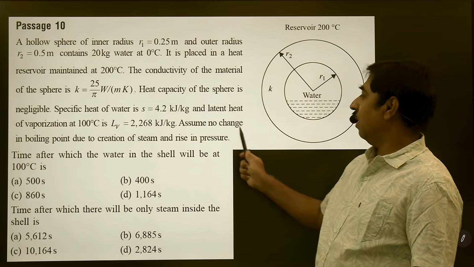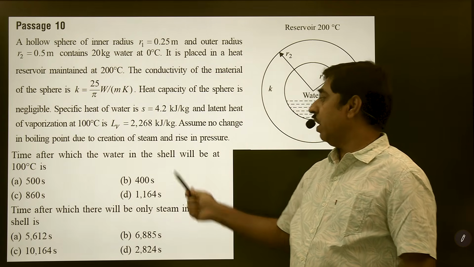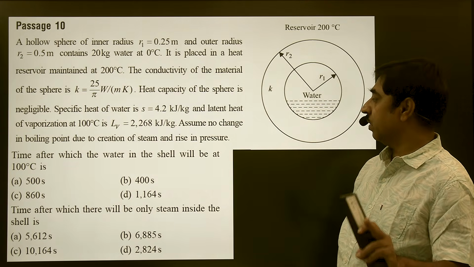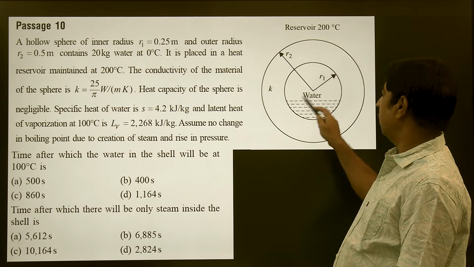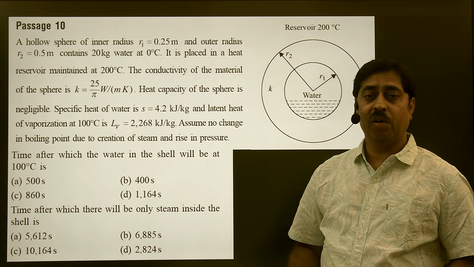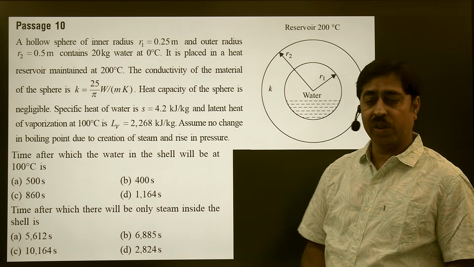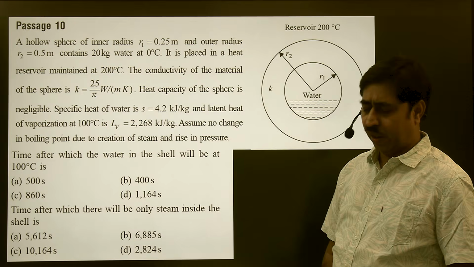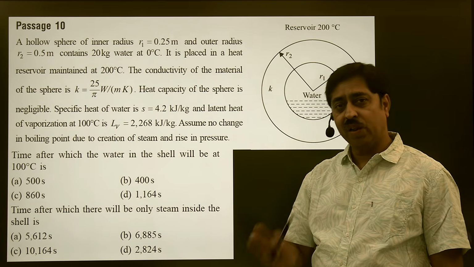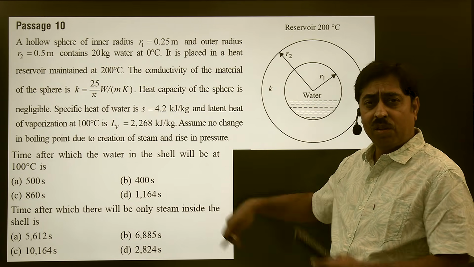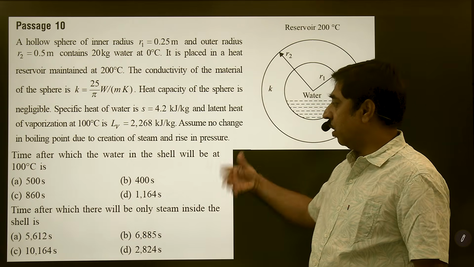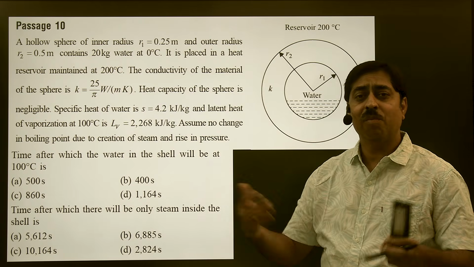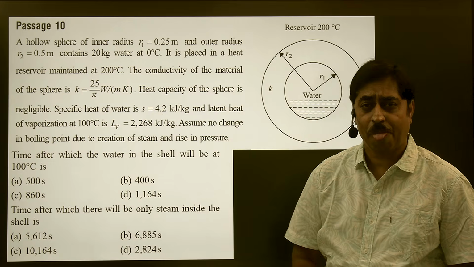Then the question says, assume no change in boiling point due to creation of steam and rise in pressure. Once the water begins to boil, once it gets converted into steam, the pressure in the chamber will rise, it will change the boiling point. But the question says, ignore that. That means the question is trying to tell you that keep the question as simple as possible.